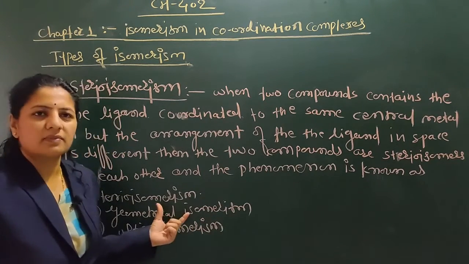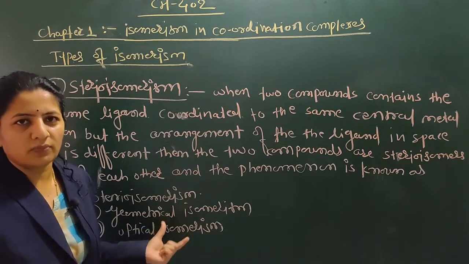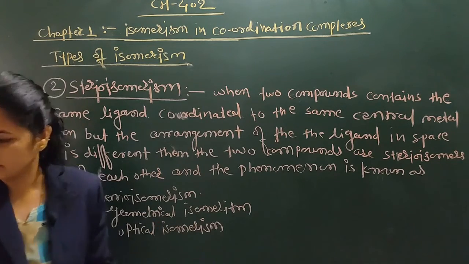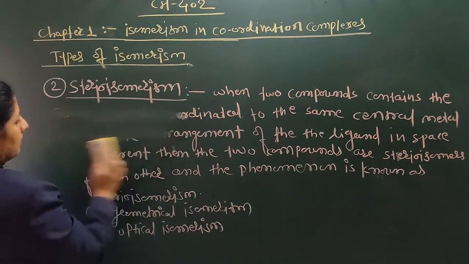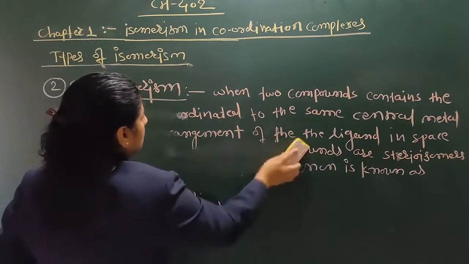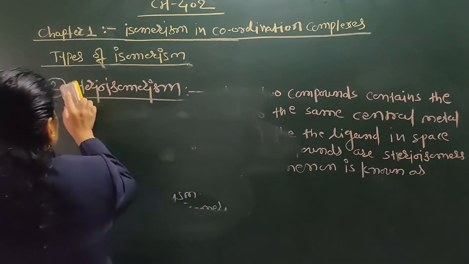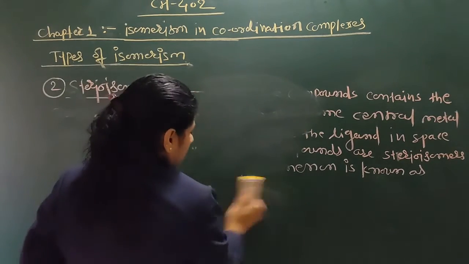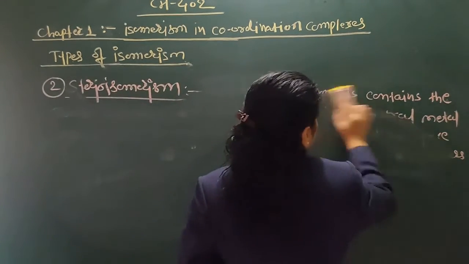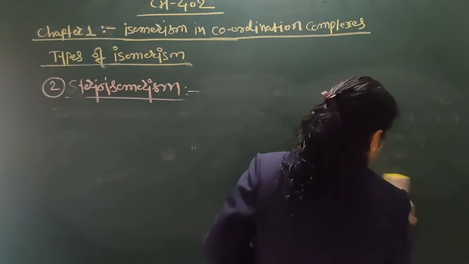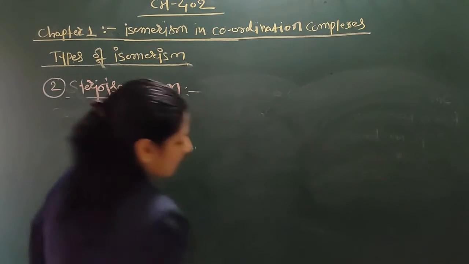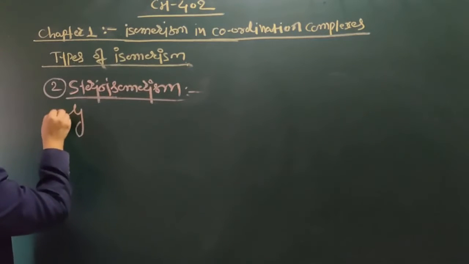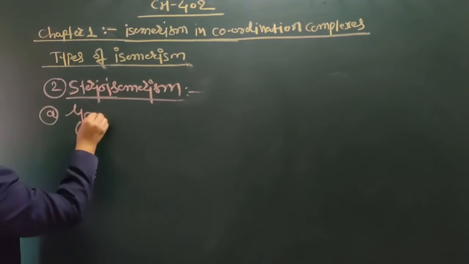So let's discuss what is meant by the geometrical isomerism and optical isomerism in detail.